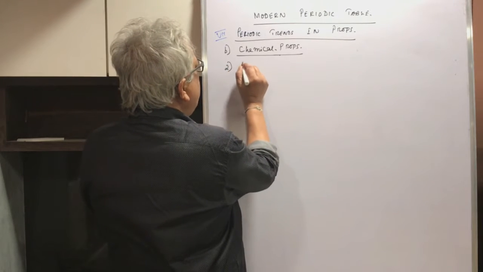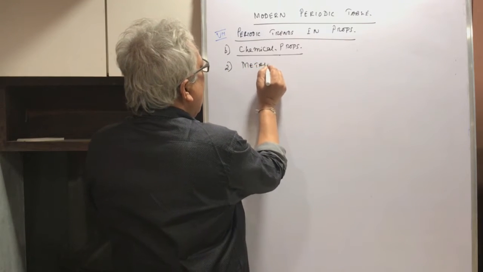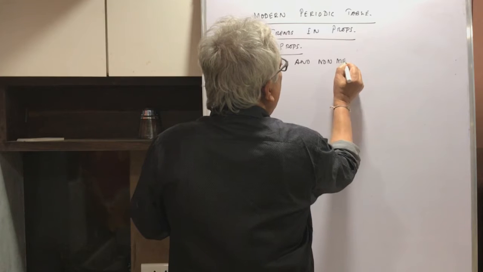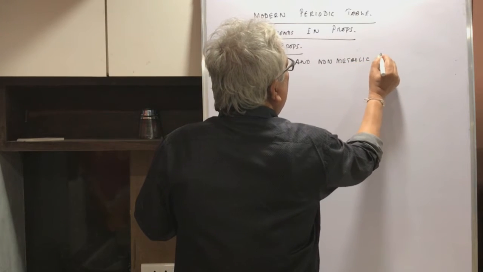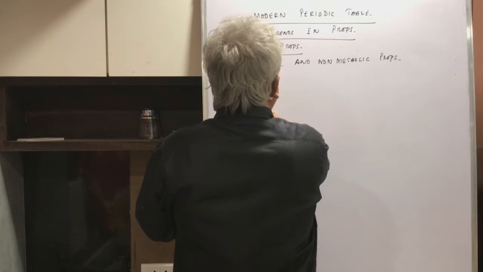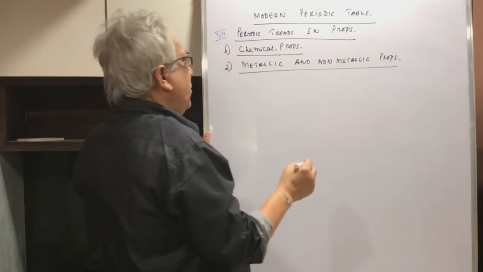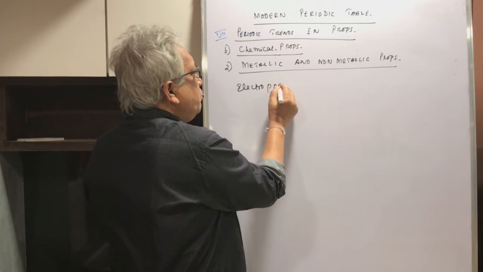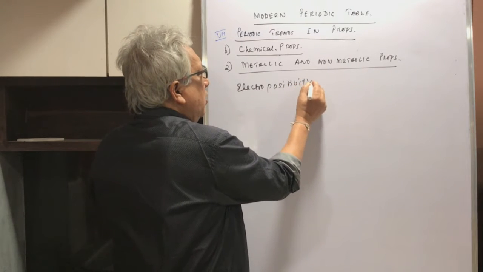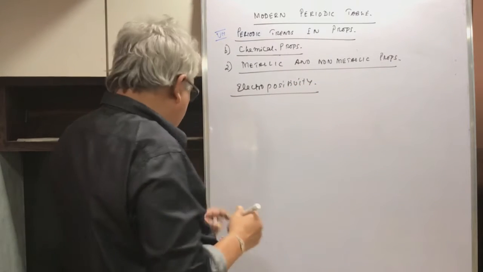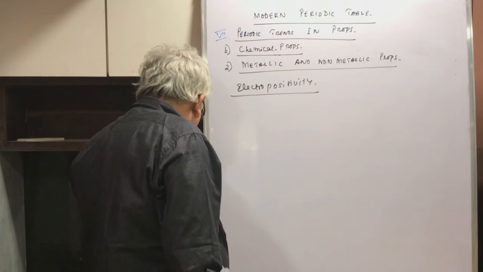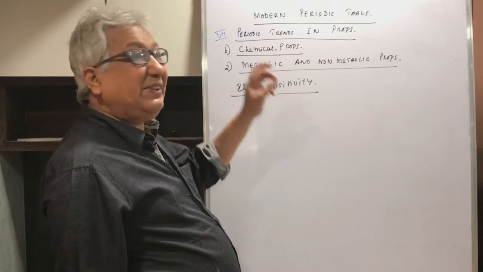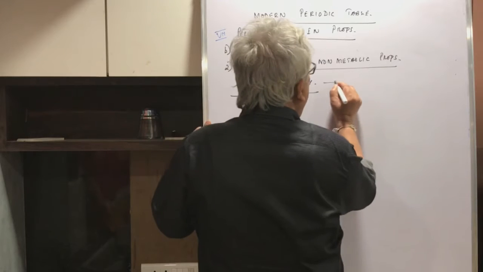Now we are coming to point number two: metallic and non-metallic properties of elements. Now metallic property and non-metallic properties are based on a term called electropositivity. Now what is electropositivity? Electropositivity is defined as the tendency of an atom to lose electrons.